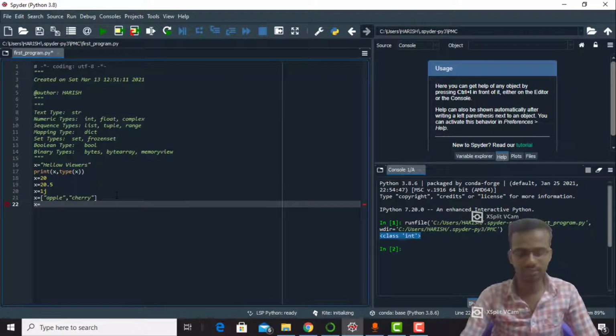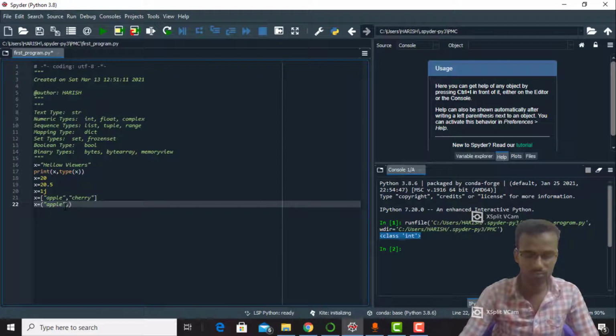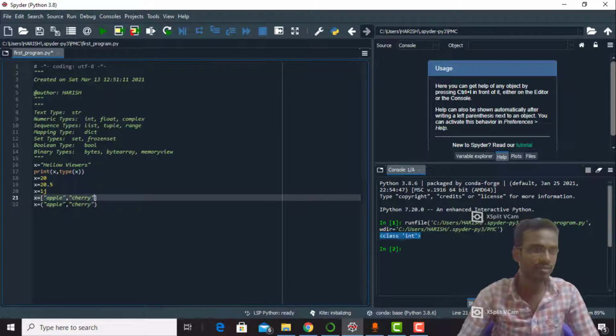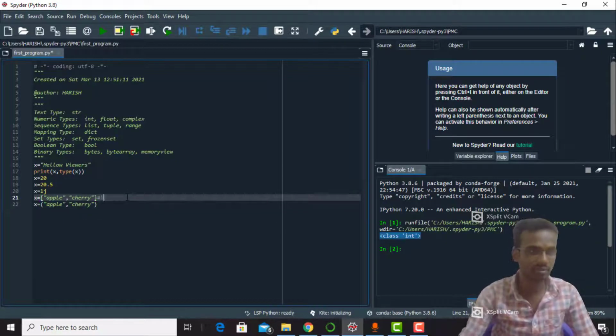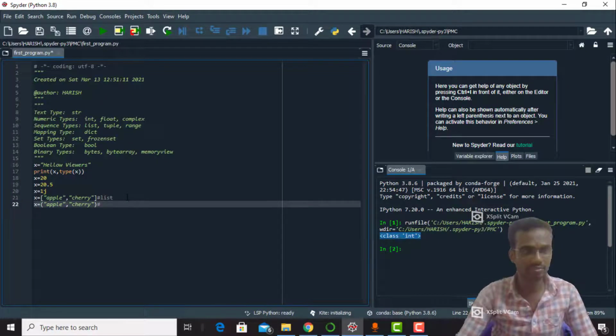So x equals set. We have to declare a set here. The set can be declared by using the open curly bracket and closing curly bracket. Apple, cherry. See, this is called a list, and this is a set.